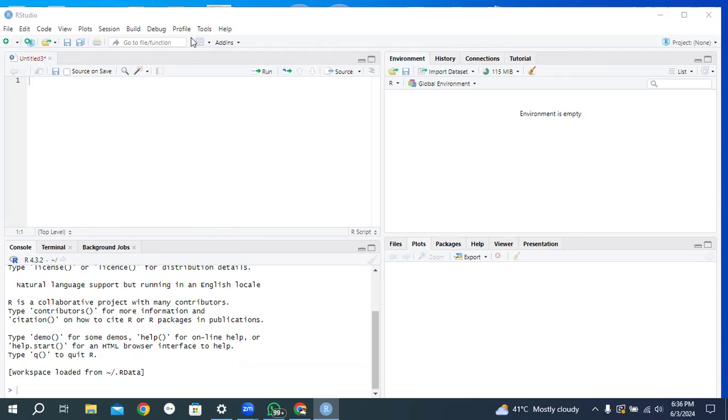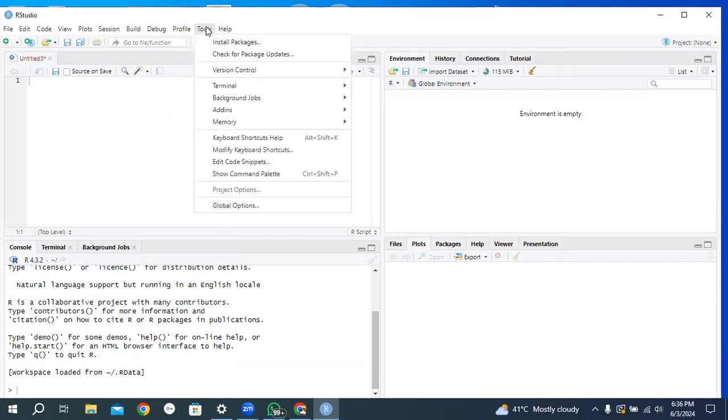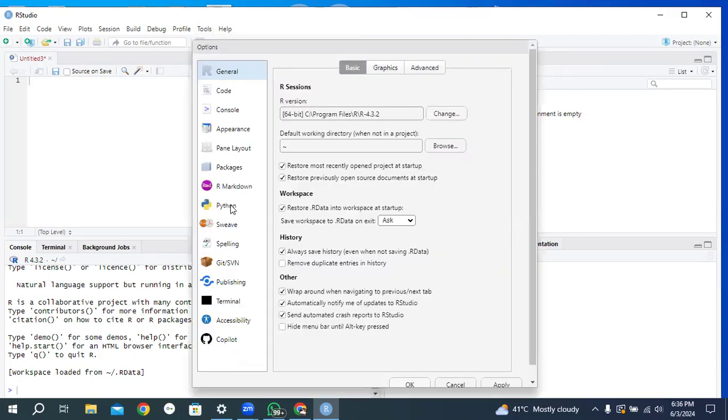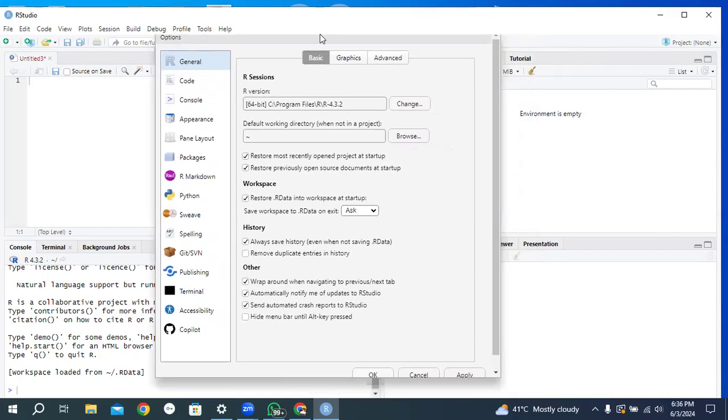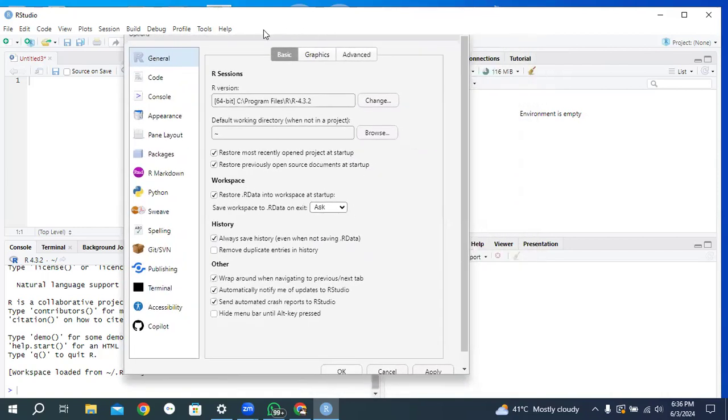So come on screen number 1. Here is a button named Tools. Click on the Tools button. The last option is Global Options. Click on Global Options. After clicking on Global Options, you need to click on the R version change. Click on the Change button,